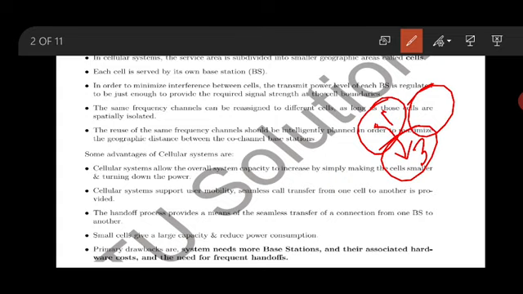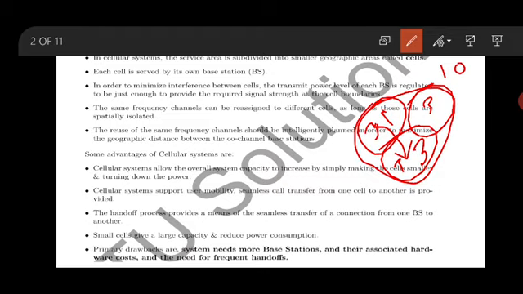Smaller cells give a large capacity and reduce power consumption. I took here a cluster size of 3. If there are 10 frequencies, each cell will have about 3.33 frequencies, meaning there are 3 channels. Earlier there was only one frequency, so assume that only one person can use it. Now here 3 persons can use a particular cell simultaneously. That is the concept.